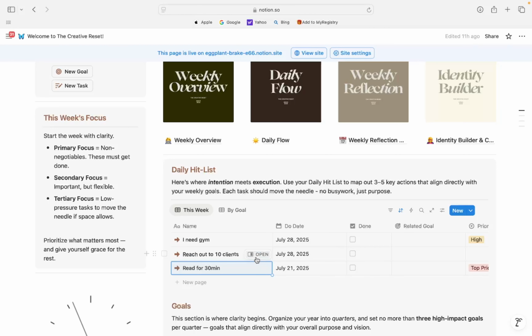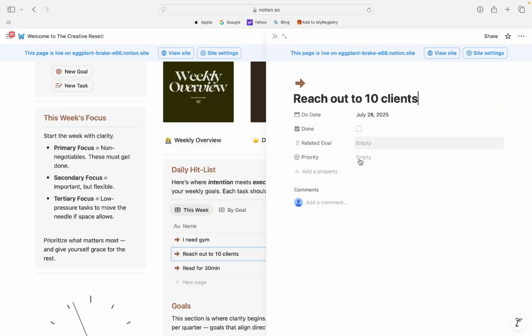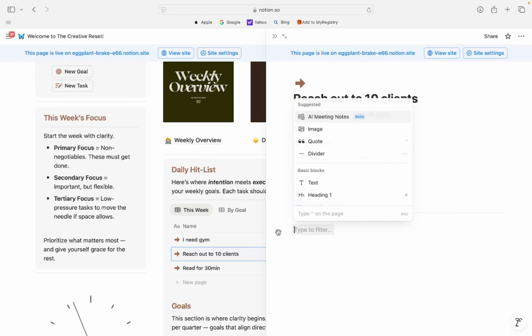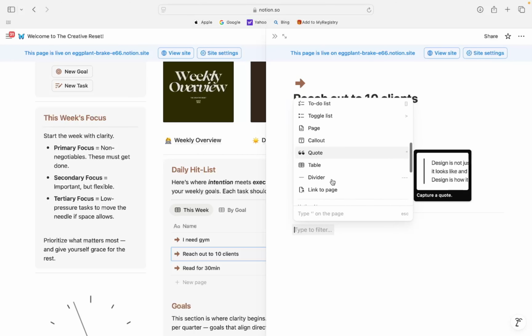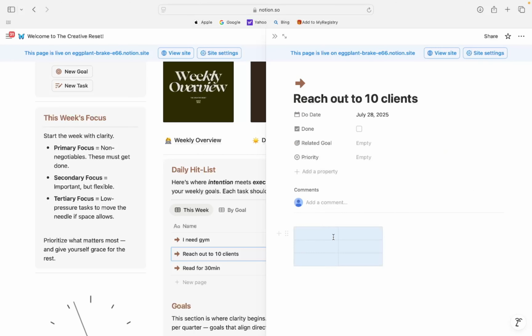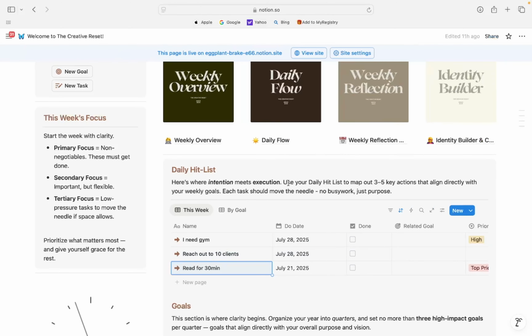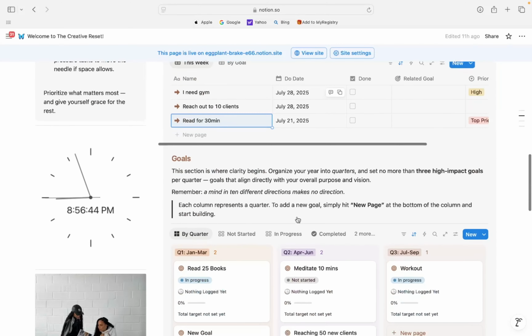Press enter, and then you can also open it to add more details. So if you want to know the names of the clients, whatever the case may be, you can add even more features to ensure that you have a numbered list, a to-do, a call out, a table, whatever you need. Say for instance, I need to know their names, the phone number, etc. You can add more here. There are so many different options to customize it, and then you can also bold it, italic. We love Notion. We just love Notion. And so this is our daily hit list.